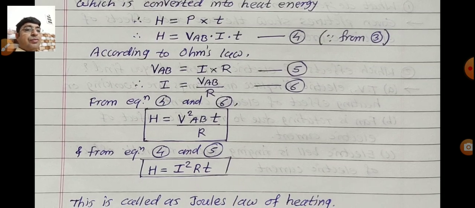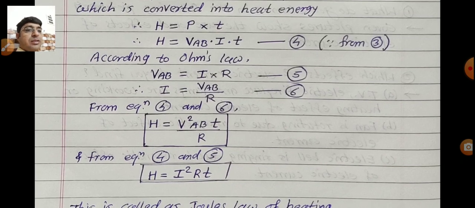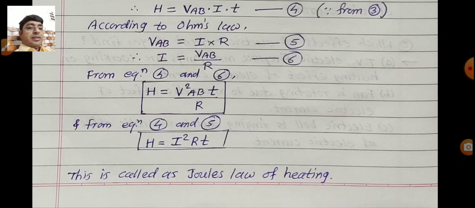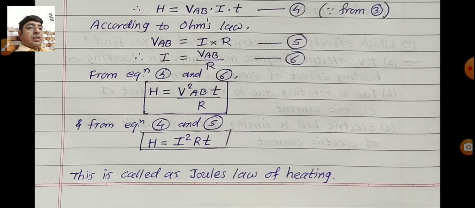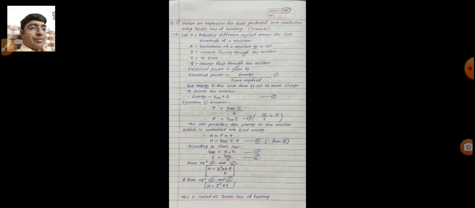And substituting equation number 5 in equation number 4, we get the answer: heat H is equal to I square RT. So in this case, we find out the heat generated in the circuit. This equation is called Joule's law of heating. This question is asked in the exam for 3 marks.